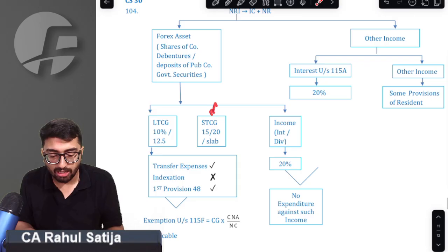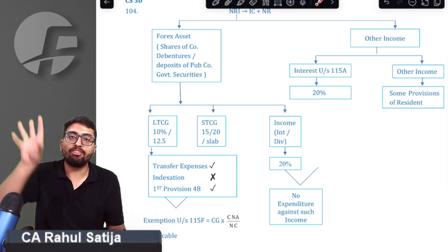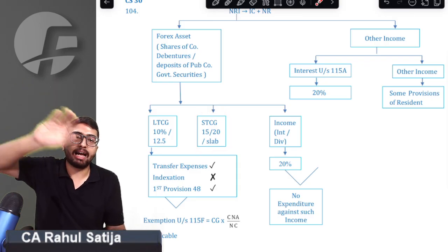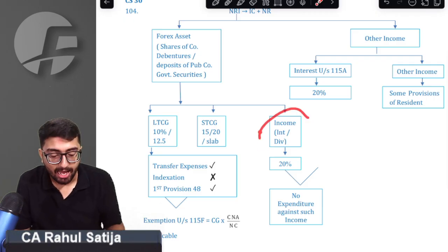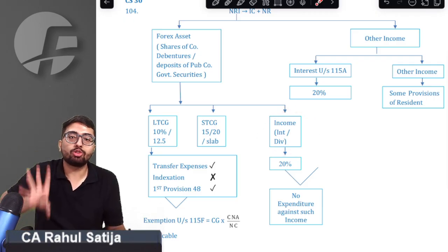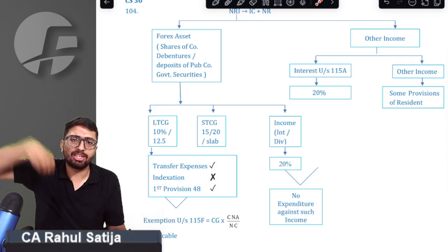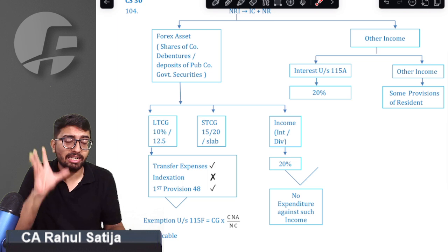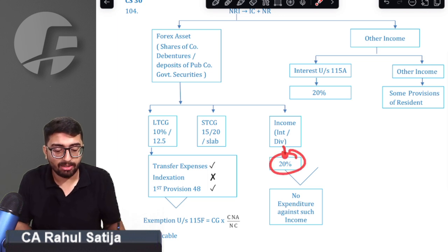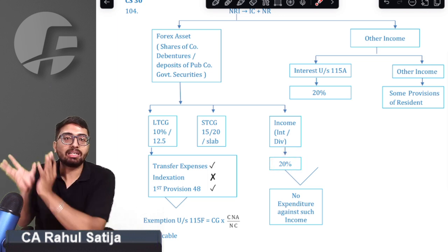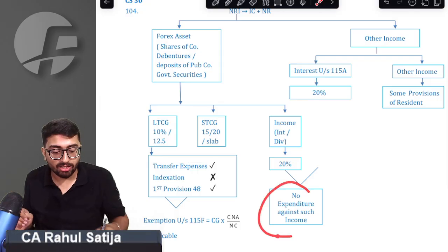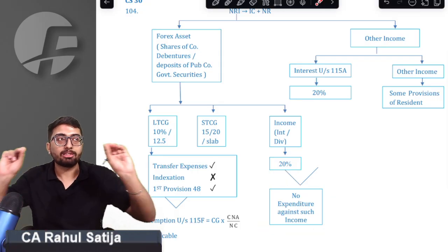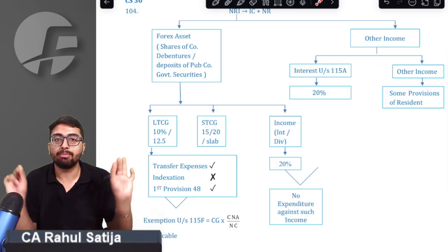Whatever the short-term capital gains, it will be either 15%, 20%, or it can be slabbed depending upon the type of asset that he's selling. And whatever the income on account of this forex asset, for example, he has shares so he might be receiving dividend, he has deposits so he might be receiving interest, such income is taxable at the rate of 20%. This is the income on forex asset. Any expenditure incurred on such income is not allowed.